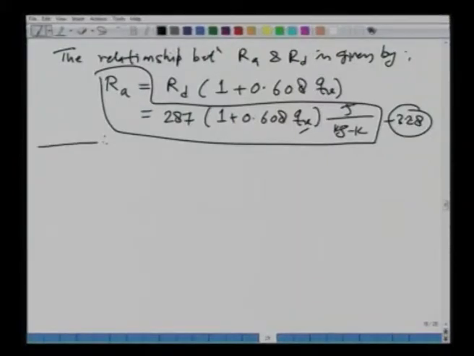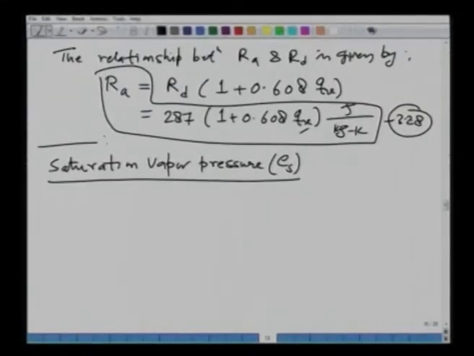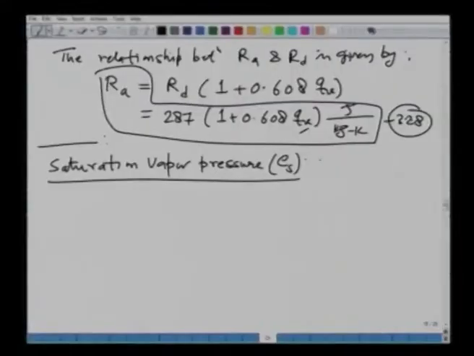The next thing we are going to look at is what is called the saturation vapor pressure. And this we will denote as ES or ESAT. Okay. What is ESAT or saturation vapor pressure? As the name suggests, it is the maximum value of the pressure which is exerted by the moisture in the atmosphere, the maximum possible when the humidity level is maximum. All right. So, if you want to define it,